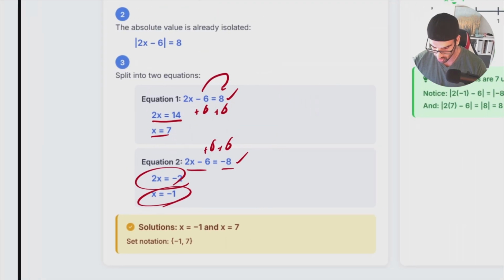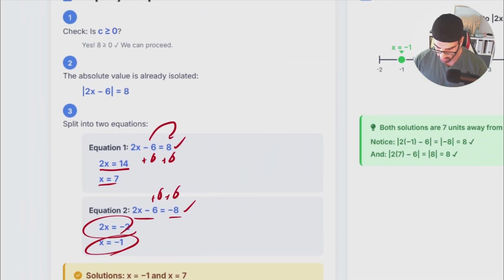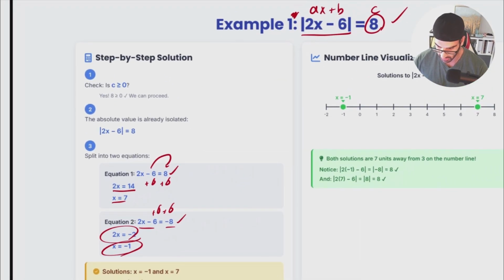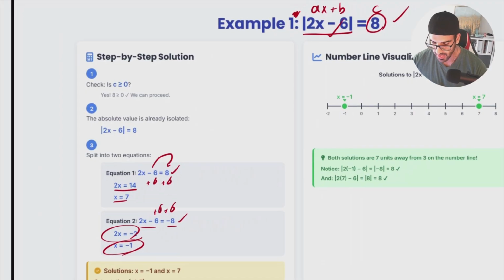So how can I make sure that my answers are right? Easy. I only have to put this x equal to 7 and -1 over here to see whether this x for this equation is going to be right or not. For instance, for the first part, when we do have x as 7, it means that 2 times 7 is going to be 14 subtracted by 6 is 8. So that's right.